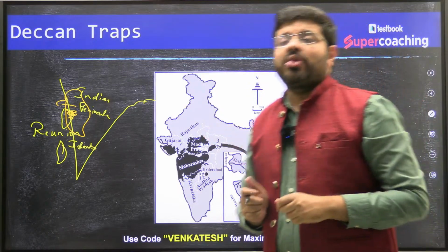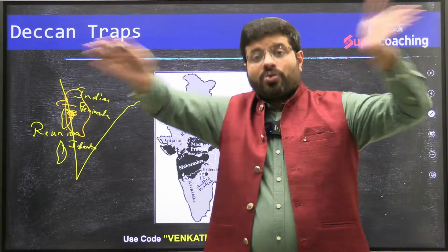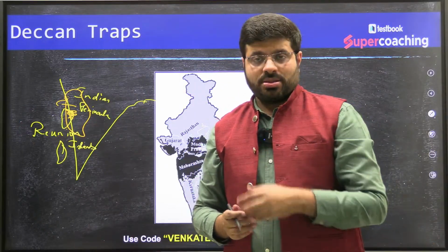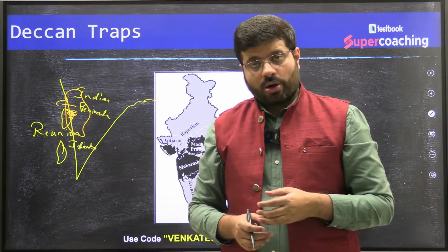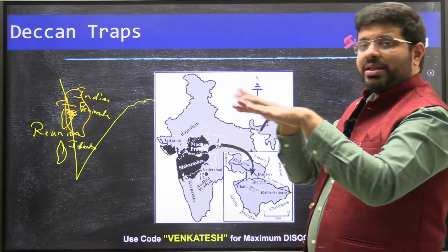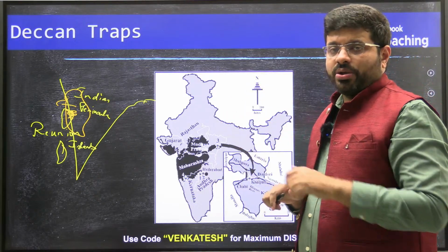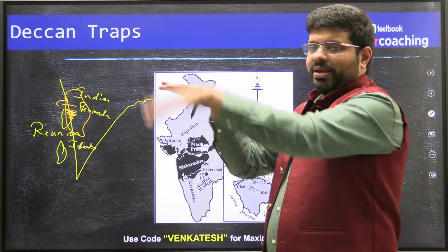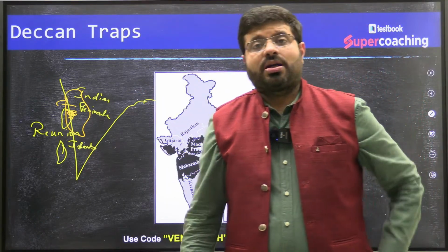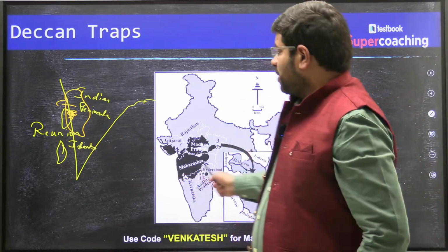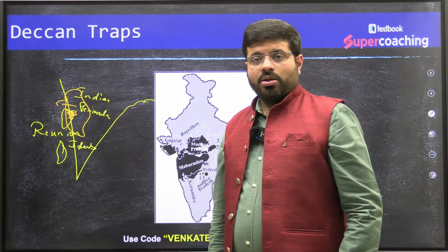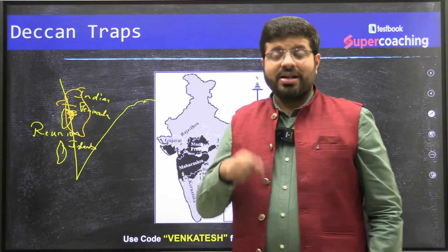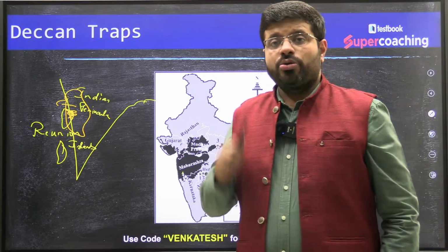Such kind of volcanism, when there is more spreading outwards rather than fountain-like structures, is what we call basalts. Basalt is one type of igneous rock. Now, with these basalts, you find that the plate is continuously moving. This is where you find the flood basalt. So, the Deccan Plateau has been formed in this way. And when the Indian plate was part of the southern hemisphere, as part of the continental drift, before the Indian plate reached here, you find this phenomenon.